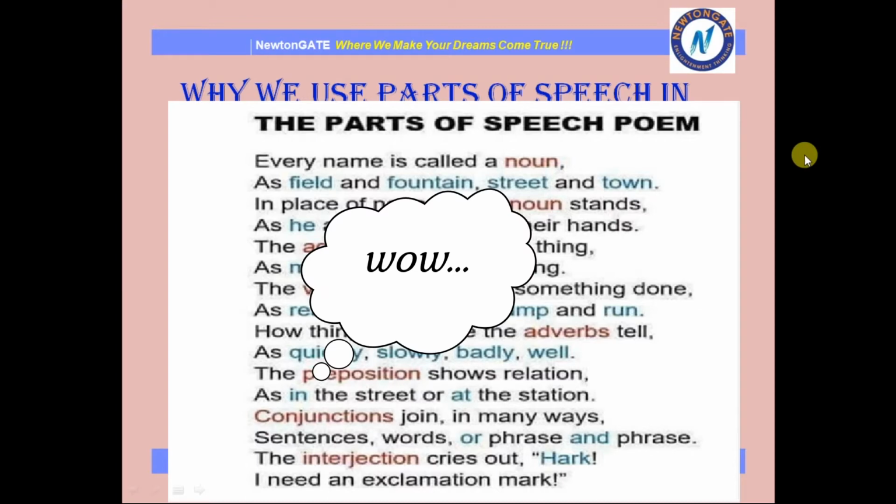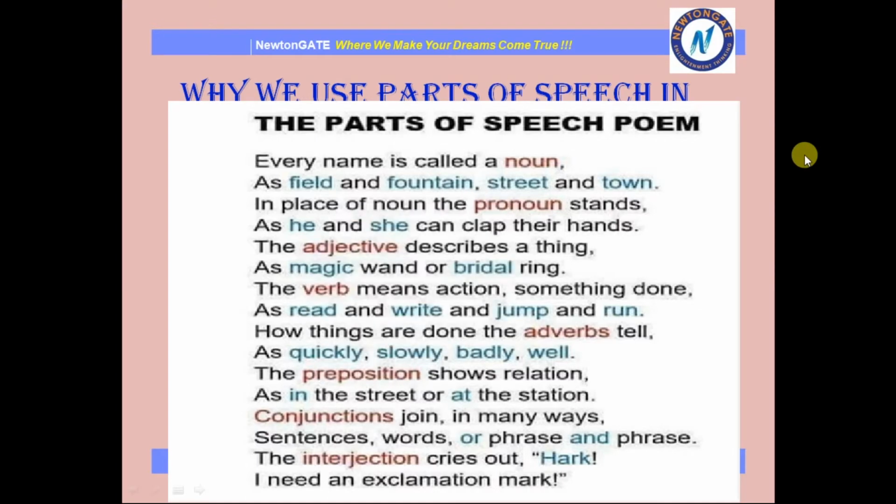Every name is called a noun, as field and fountain, street and town. In place of noun, the pronoun stands, as he and she can clap their hands. The adjective describes a thing, as magic wand or bridal ring. The verb means action, something done, as read and write and jump and run. How things are done, the adverbs tell, as quickly, slowly, badly, well.